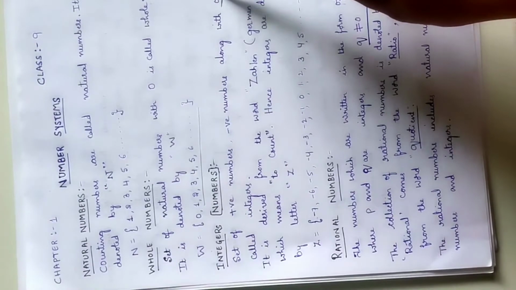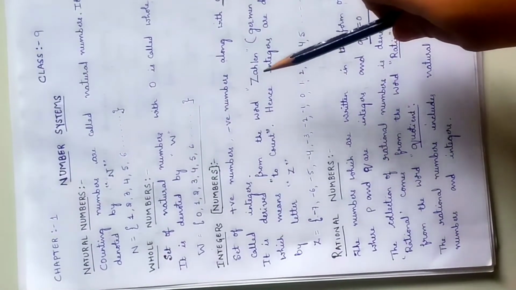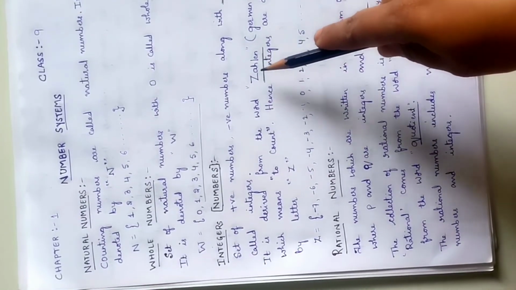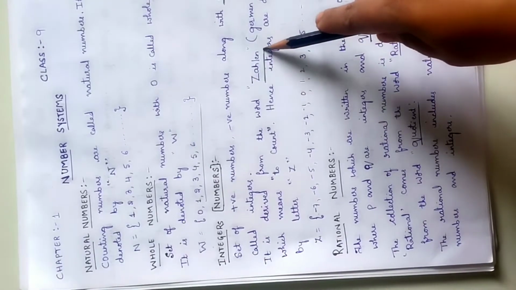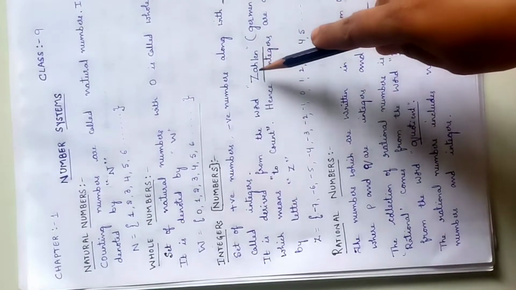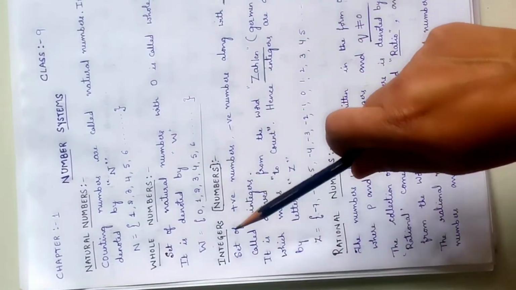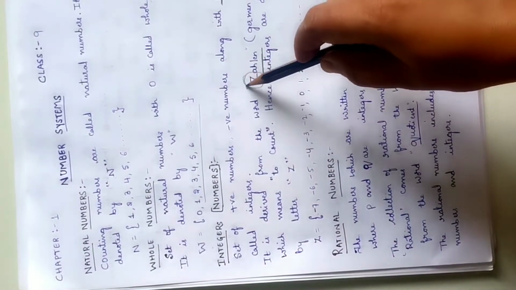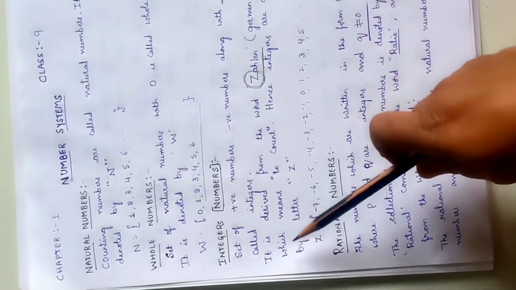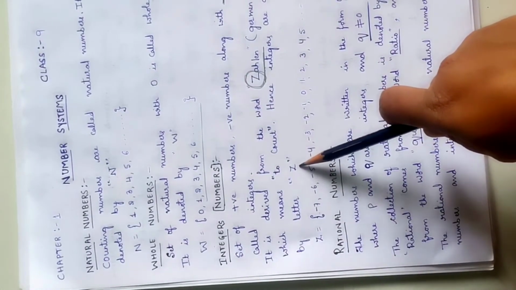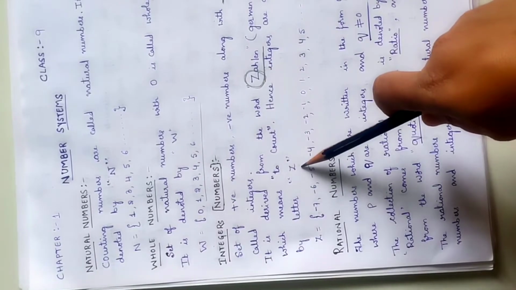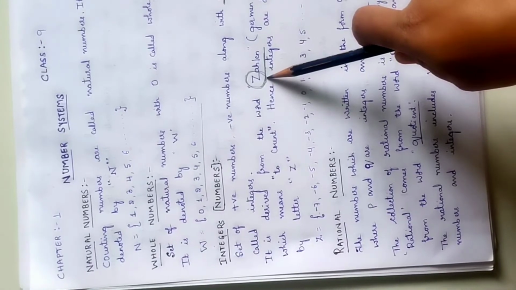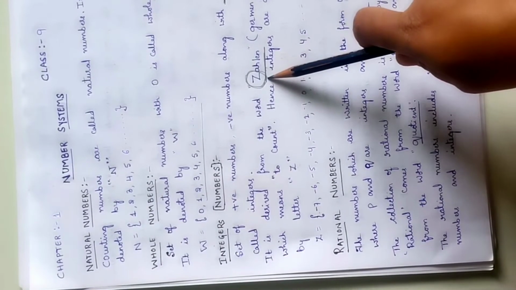Here, the word integer is derived from the German word Zahlen. I'll spell it: Z-A-H-L-E-N. Zahlen is a German word from which integer is derived. Hence, the first letter is Z. Therefore, integers are denoted by the letter Z, because it is derived from the German word Zahlen, which means to count.